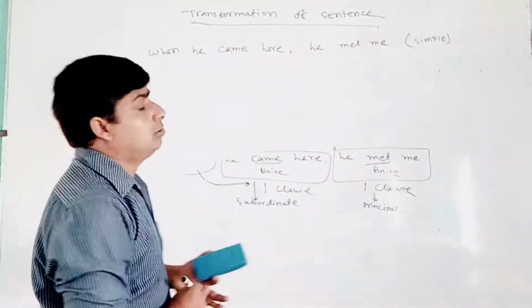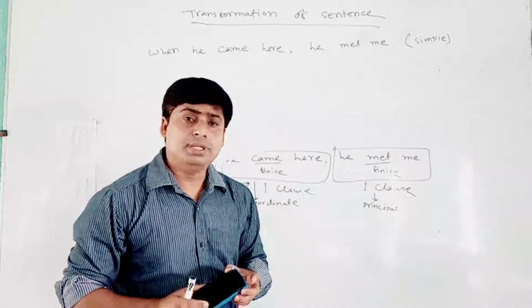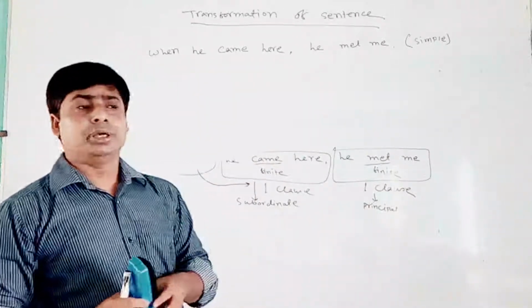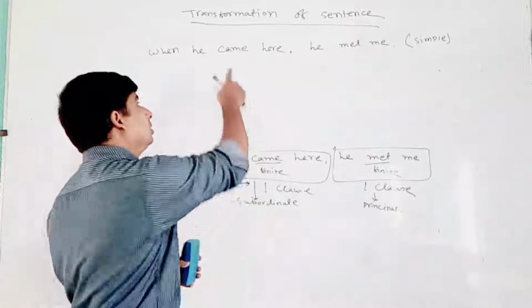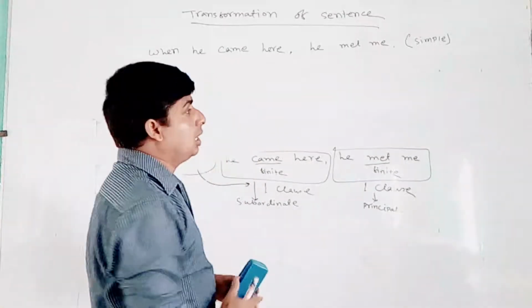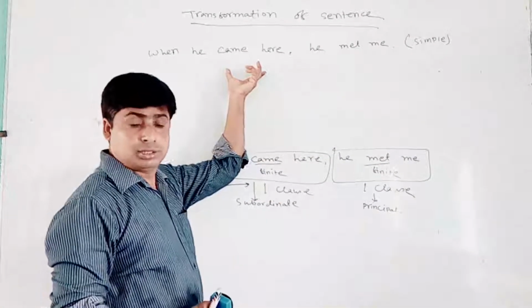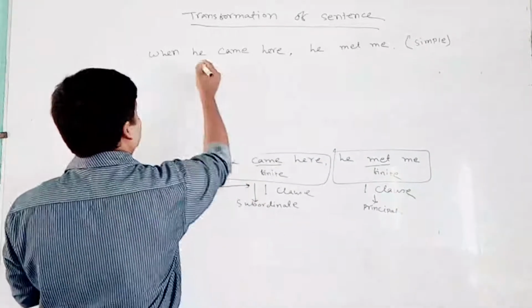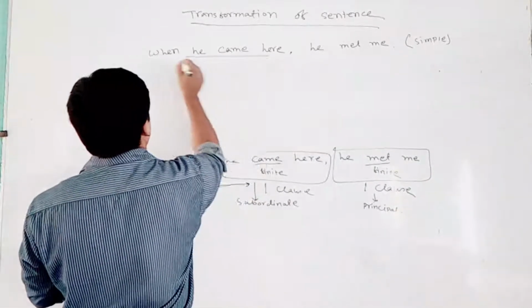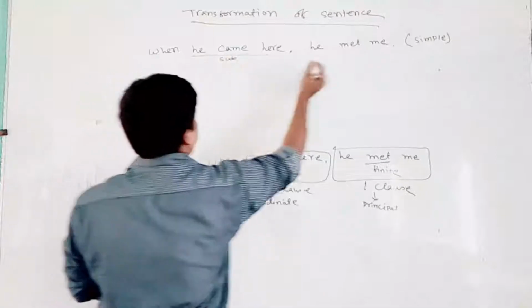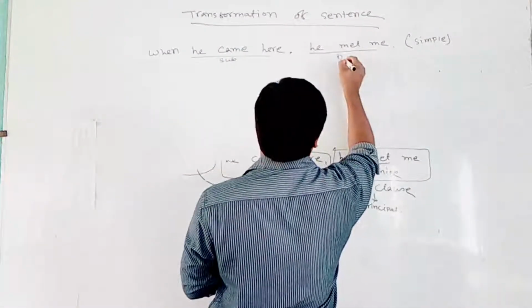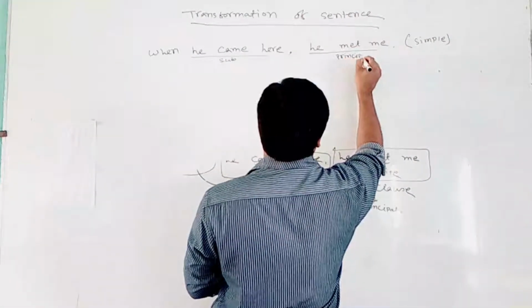As I said earlier, in simple sentences, there should be one clause. But here I have found two clauses. That means I have to omit one clause. I have already found that this one is the subordinate clause, and this one is the principal clause.